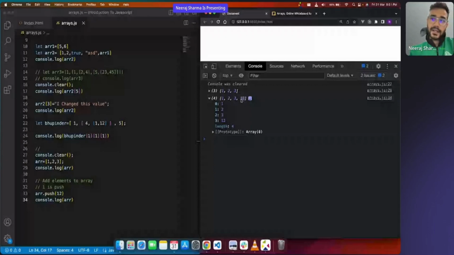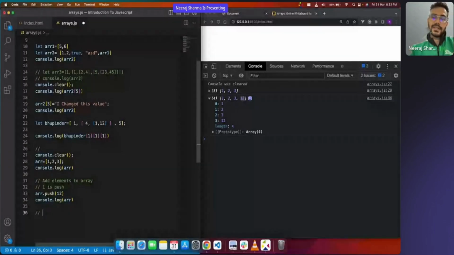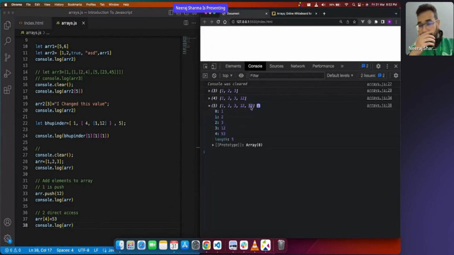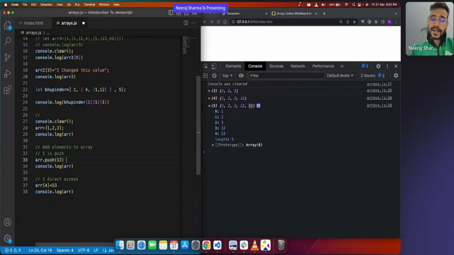This is one way that I can do that. The second way is direct access. Right now I know in this array we have elements till the third index, and I would like to enter an element at the fourth index. I could also say ARR[4] directly, give a number, say 52 or 53, and console.log ARR. So I see 53 has been added here. But this is the preferred way. This is recommended, that this is how you should be adding the element.